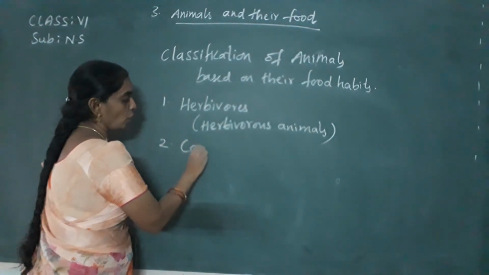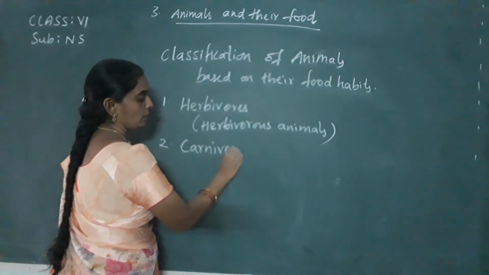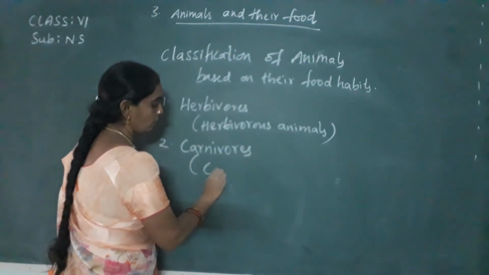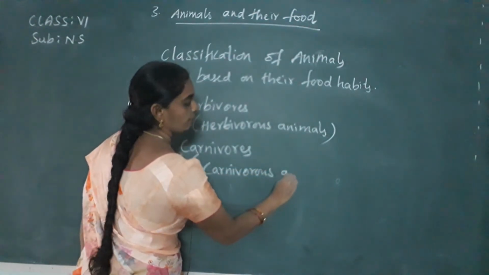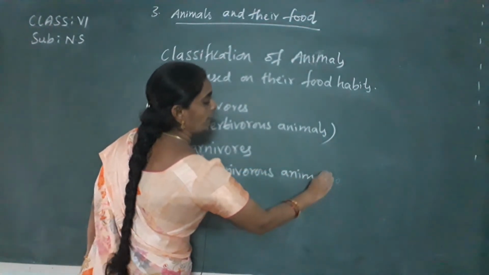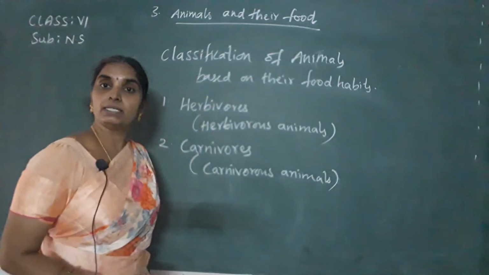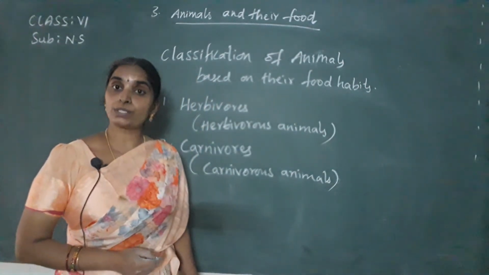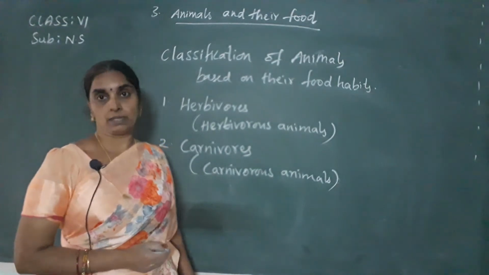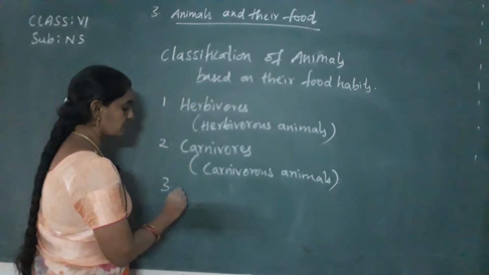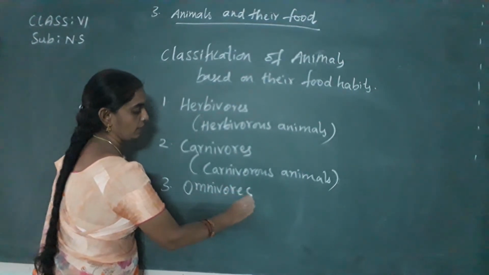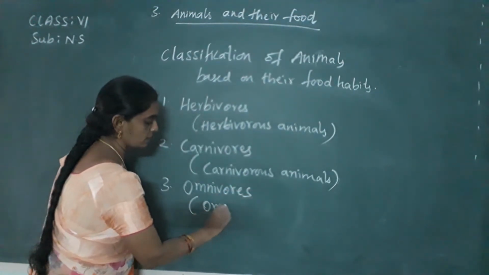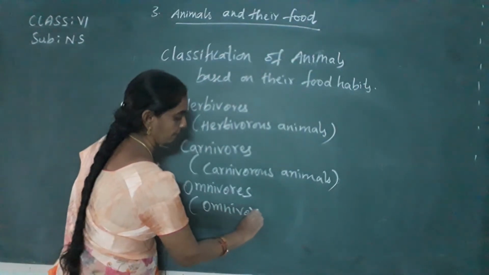Second one, carnivores, or they are also called carnivorous animals. They depend on other animals for their food, or they are also called flesh-eating animals. Okay, next, omnivores are omnivorous animals.